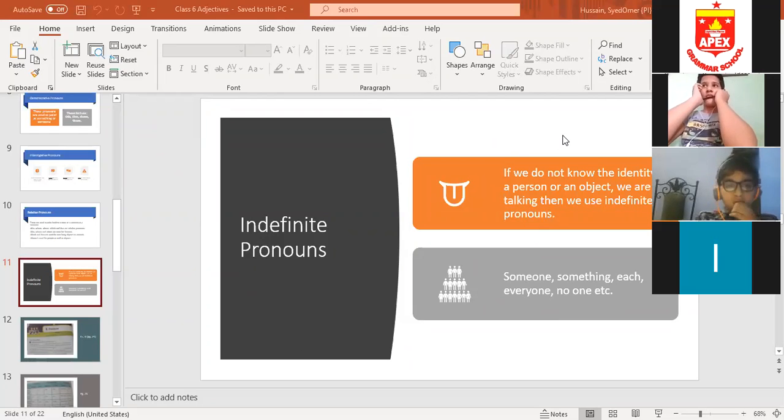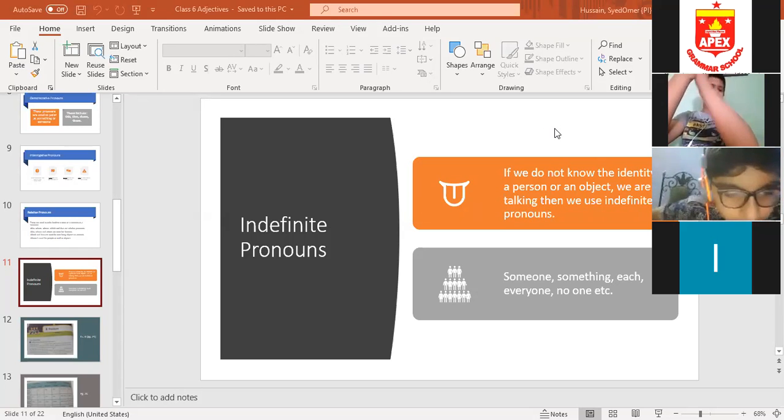Just give me examples of relative pronouns. Relative pronouns refer back to the noun or pronoun in a sentence. Examples: who, whoever, whom, which, that. Who, whose, which, that, and whom.